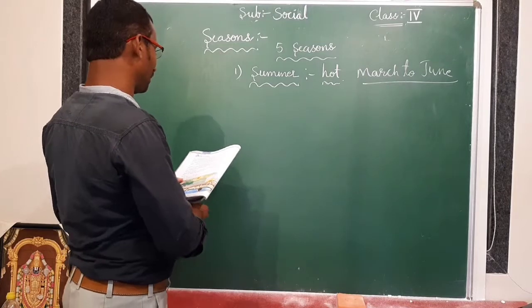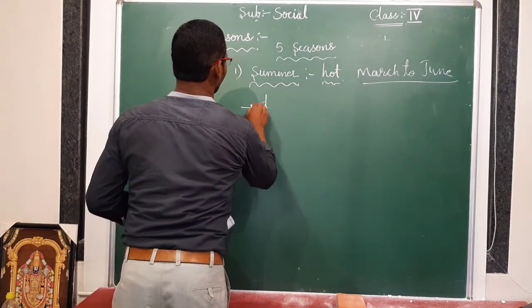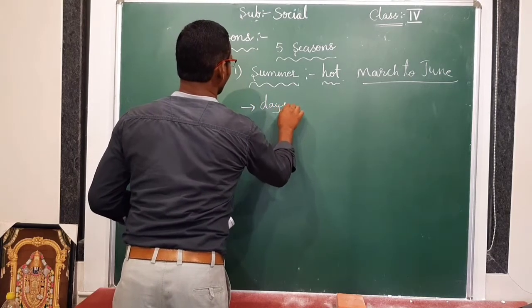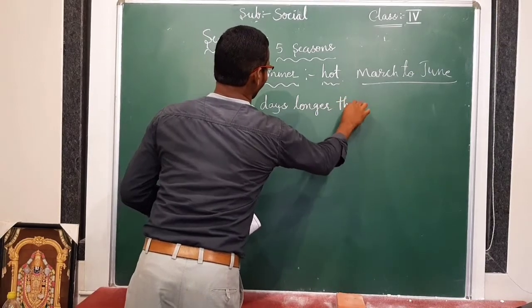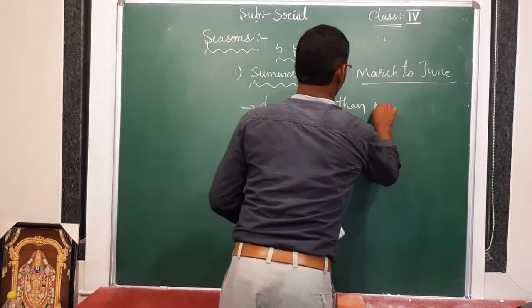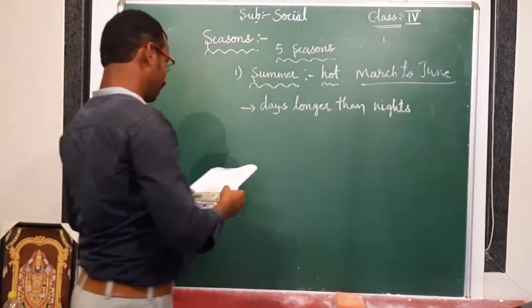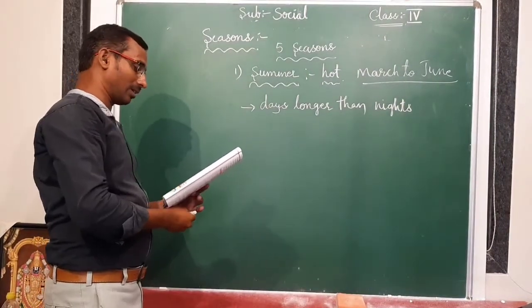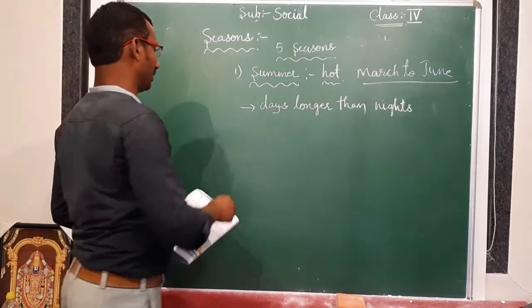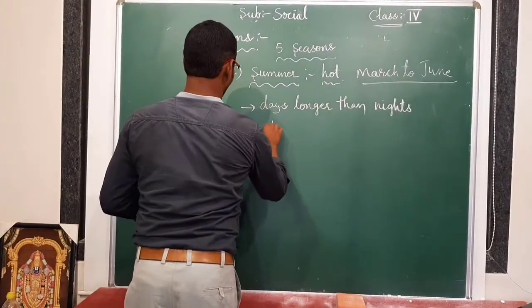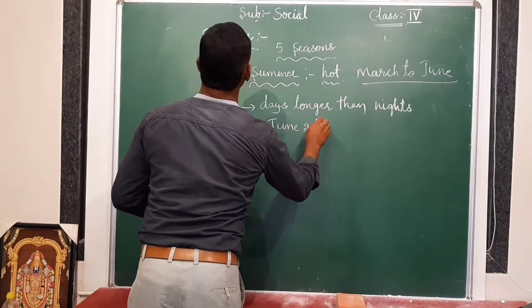During summer, days are longer than the nights. If you see in the summer, the days are very long, longer than nights. And June 21st has the longest day and the shortest night.